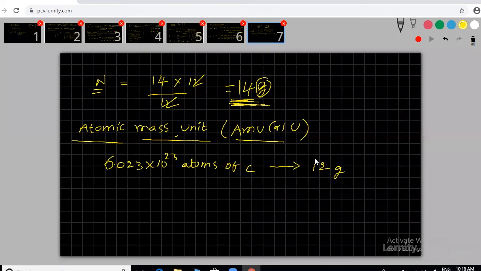What is the carbon weight? 12 grams. This 12 grams is not one carbon atom's weight. This is the weight of how many atoms? 6.023 into 10 power 23 atoms of carbon. Okay, this is found experimentally by mass spectrometry.